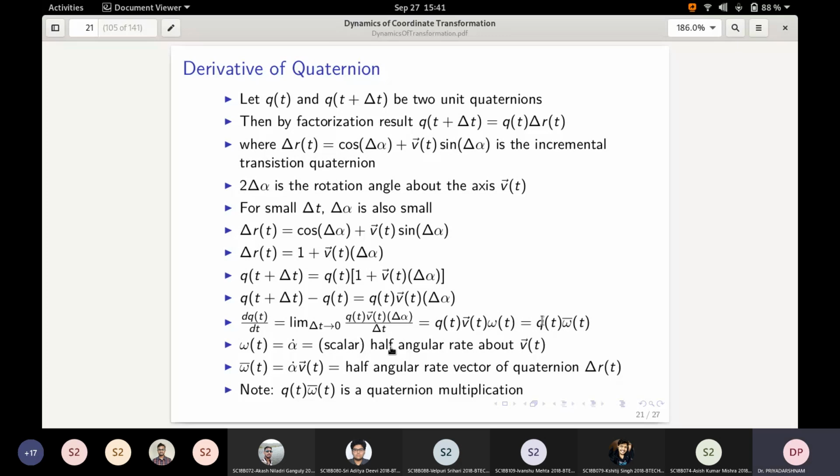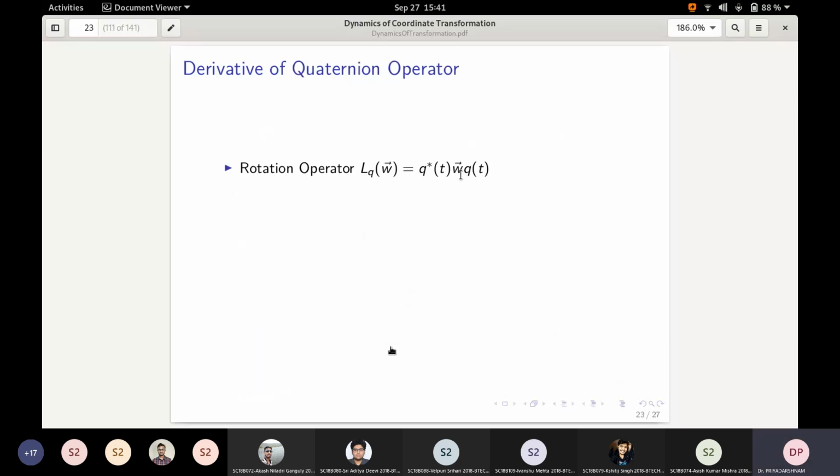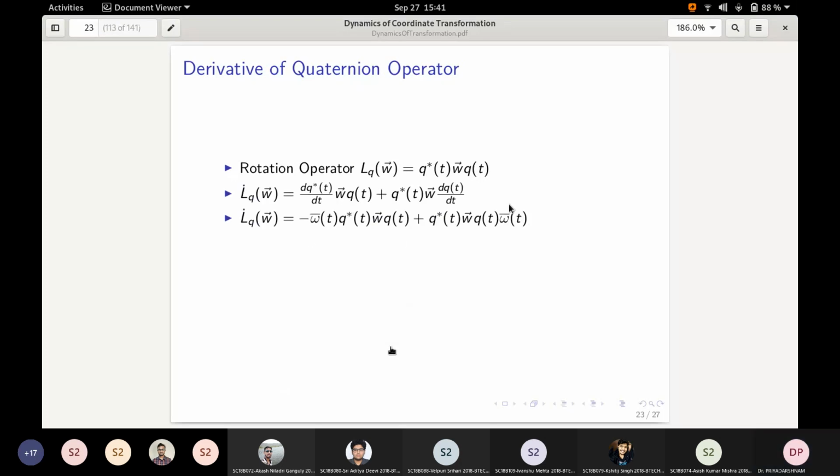For this expansion, what I have done, I have to use this q star w q. If I use q w q star, I will not be able to write this expression properly in this way. The terms will come some here and there and some mix-up will happen.